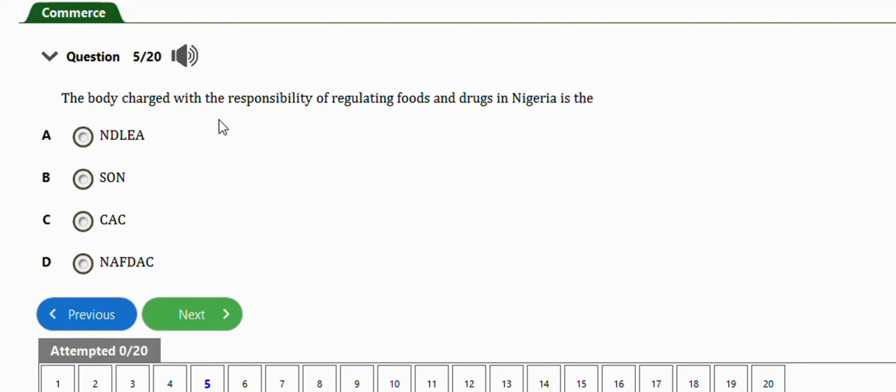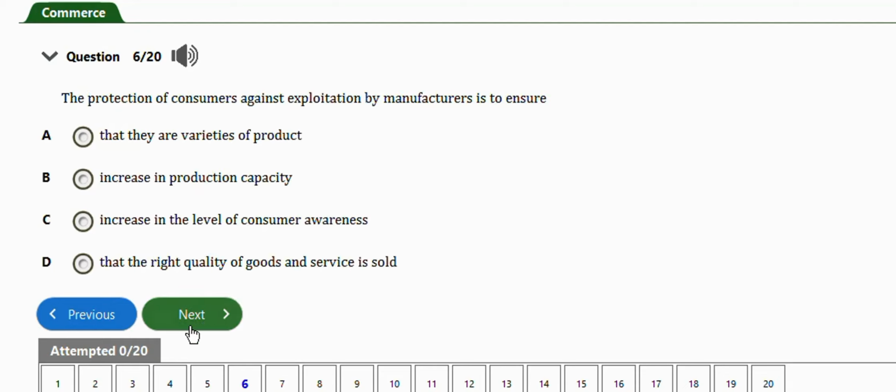The body charged with the responsibility of regulating food and drugs in Nigeria is the NAFDAC. Option D. Okay, very simple. Next question. The protection of consumers against exploitation by manufacturers is to ensure that there are varieties of products, increase in production capacity, increase in level of consumer awareness, the right quality of goods and services. So the right answer is option D. Okay, the right quality of goods and services sold.